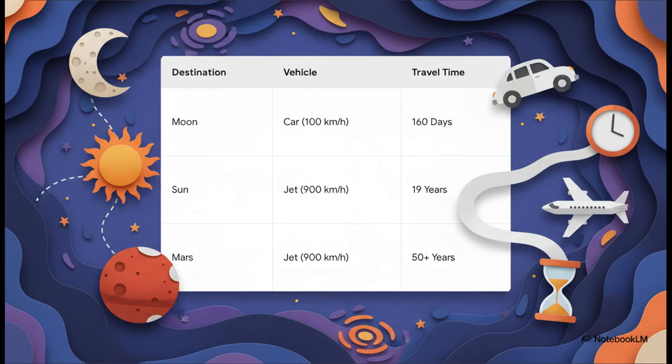No sleep, just driving. And what if you wanted to fly a 900 kilometer per hour commercial jet to the sun? Well, pack a bag, because that's a 19-year layover. Mars? Depending on orbital dynamics, it fluctuates between 54.6 and 401 million kilometers away. At its furthest, that exact same jet flight would literally take you over 50 years.